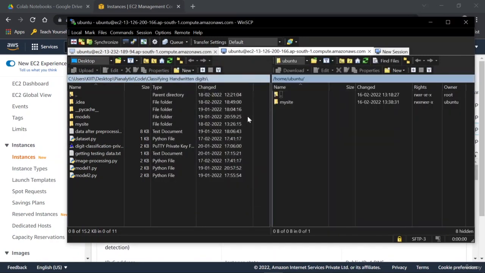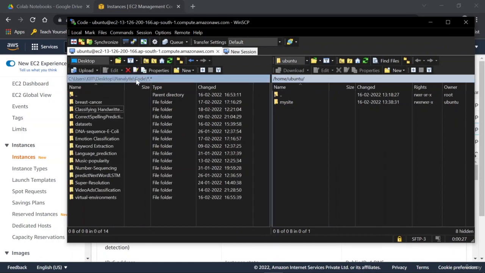Now on the left side you have the directory structure for your local machine. On the right side you have the directory structure for your virtual machine, and you can see that I've already imported the code from my local directory to my virtual machine.